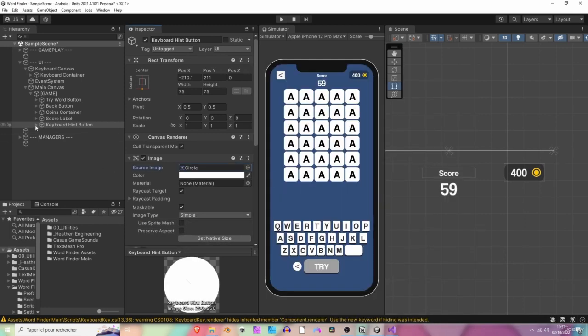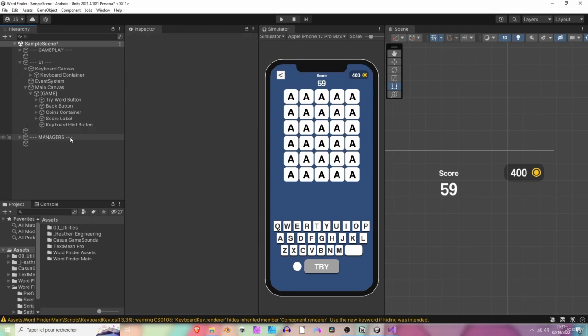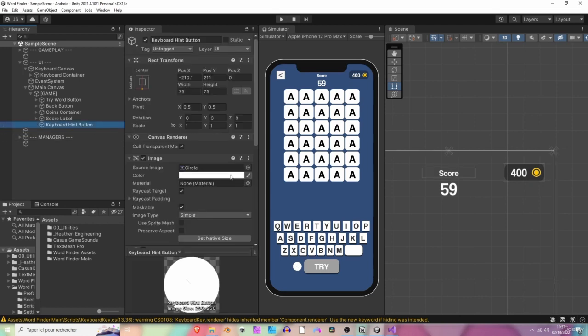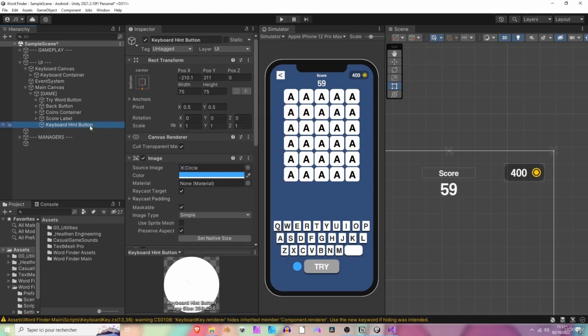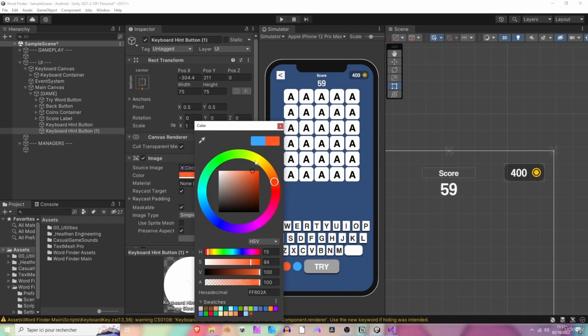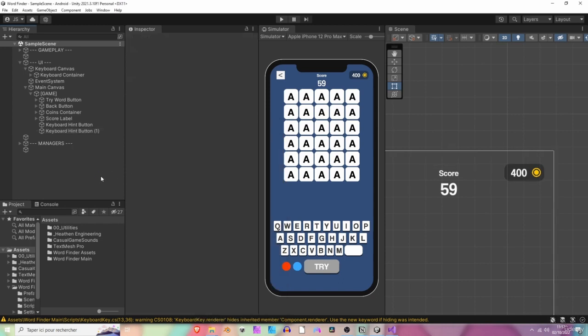Perfect. We can also change the icon, or maybe just keep it without any icon for now. We are going to add one later on. Make sure to preserve the aspect of the image again and make it something blue or whatever you want. Okay, let's make the other hint now. So duplicate, bring it left a bit and change the color. Awesome. We now have our 2 hint buttons. So this is just to have a basic idea of the overlay of our game panel.